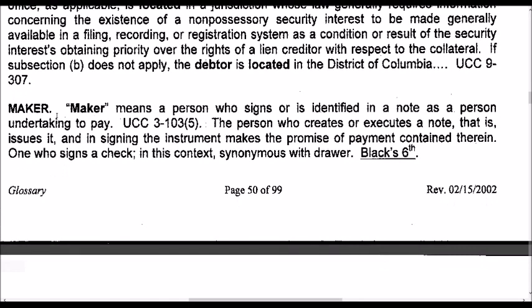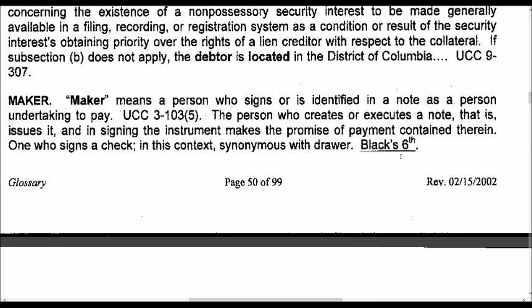Let's get started. Maker. Maker means a person who signs or is identified in a note as a person undertaking to pay. UCC 3-1-103(5). The person who creates or executes a note, that is, issues it, and in signing the instrument makes a promise of payment contained therein; one who signs a check. In this context, synonymous with drawer. Black's 6th.